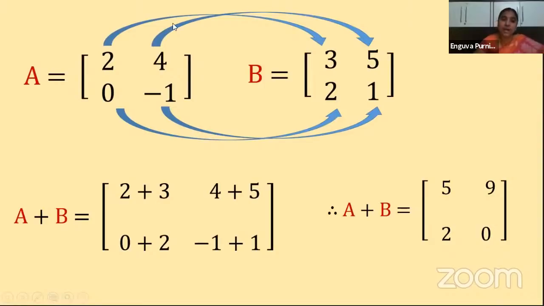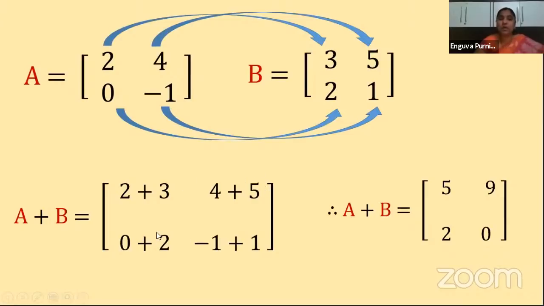Understood, children? Once again I am telling you, the same thing we can do for difference also. If in place of A plus B, I have A minus B, then we subtract the corresponding elements. Instead of 2 plus 3, here we write 2 minus 3. Instead of 4 plus 5, we write 4 minus 5.